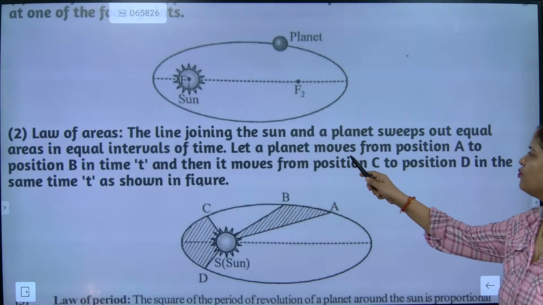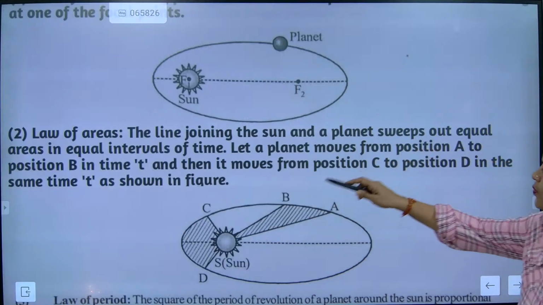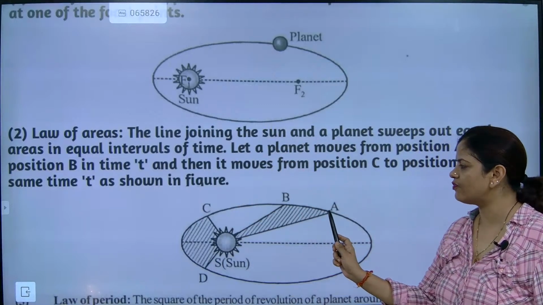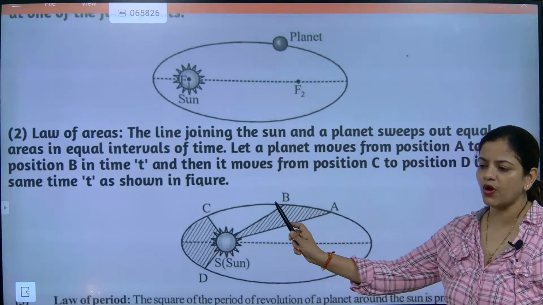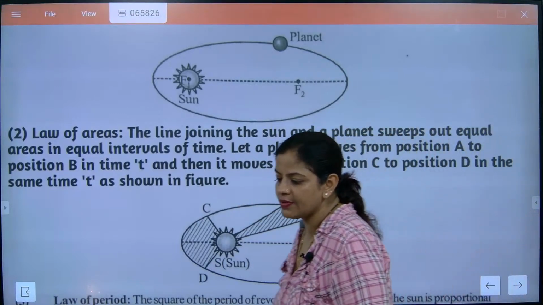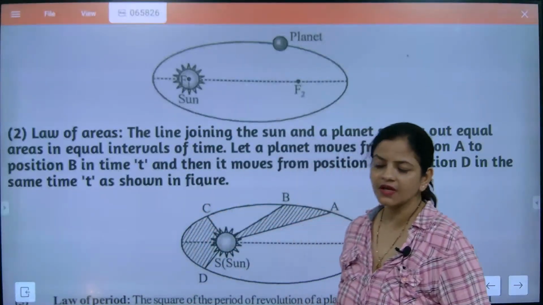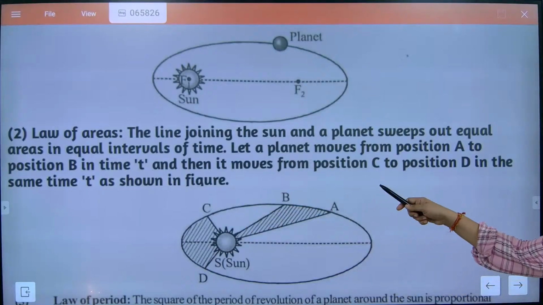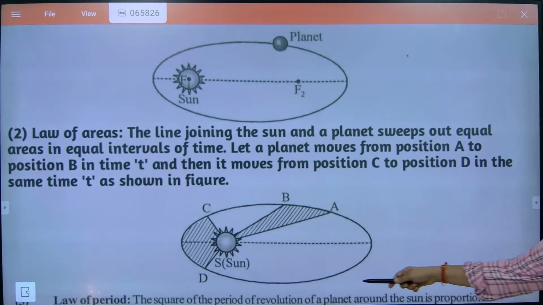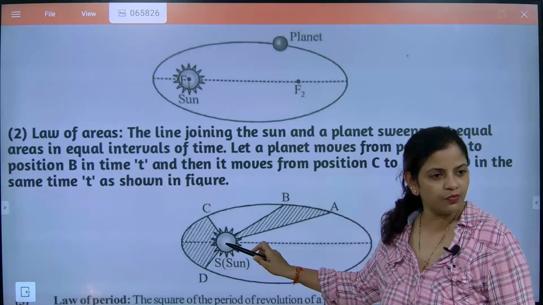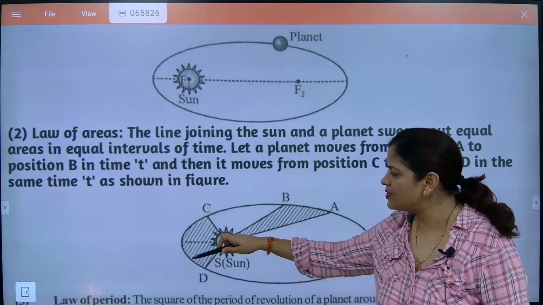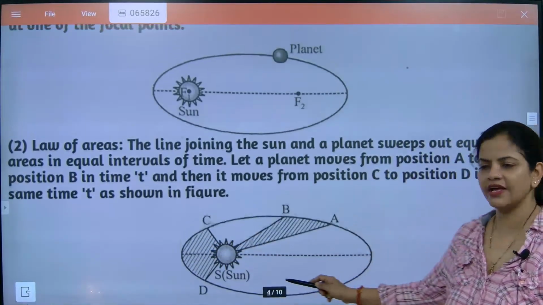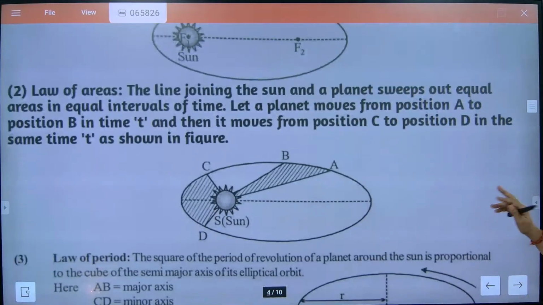So let a planet move from position A to position B in time t. So definitely you see, beta, the planet is moving from point A to point B. And what is the time taken, beta? Understood? What is exactly the time taken? The time taken is t. And then it moves from position C to position D. And here see, if the sun is at one focus, so see what will be the season here? Understood? And what will be the season here? Understood.